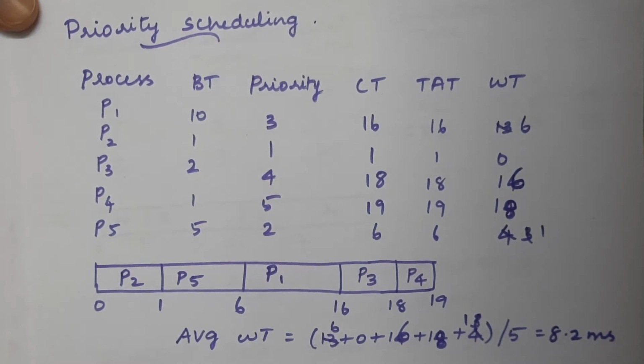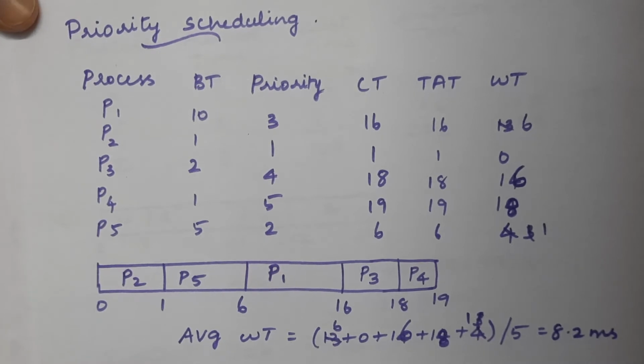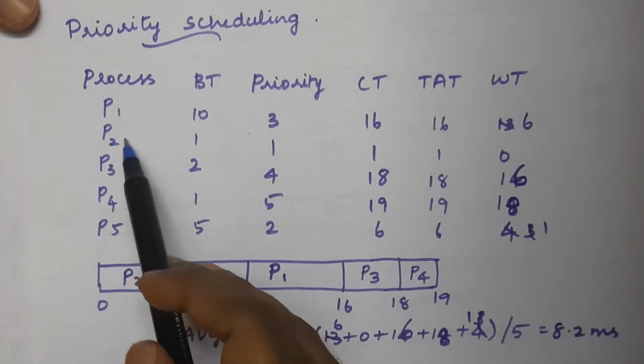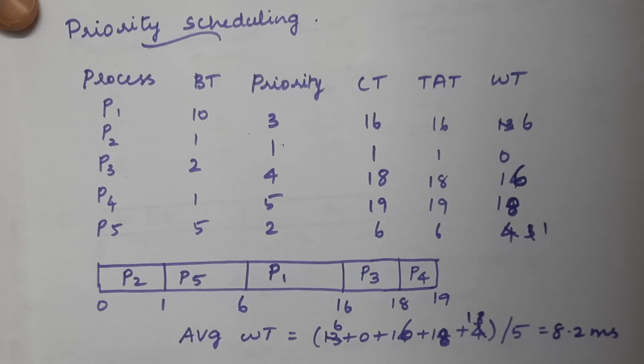In some textbooks, the lower number assigned to a process means the higher priority. In other textbooks, the higher number assigned to each process gets the higher priority. It may lead to confusion, so you can follow any one method of assigning the priority. Here I used the first method, that is, the process with the lower number has the higher priority.